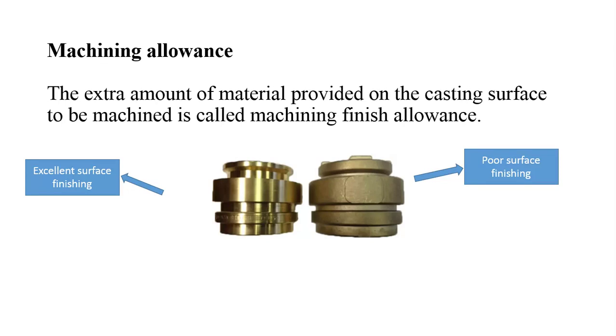Even if you want an excellent surface finish on a component, it has to be machined later on a CNC lathe or CNC milling, and then you can give an accurate size to your component, or a good mirror-like finish. Basically, to remove excess material, whatever amount has to be removed needs to be added first on the pattern, so that you get your component at exact size.